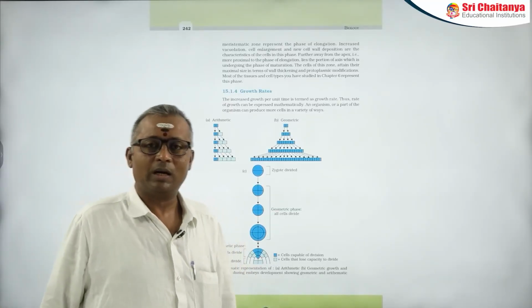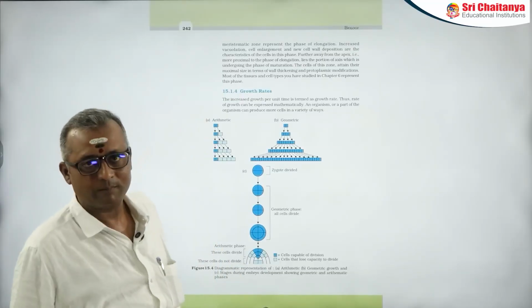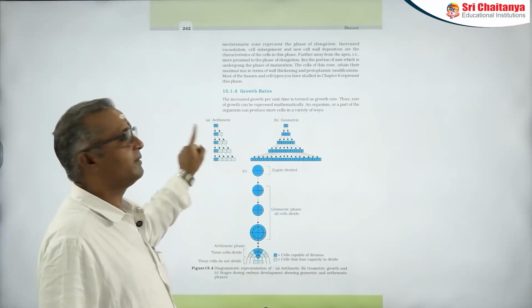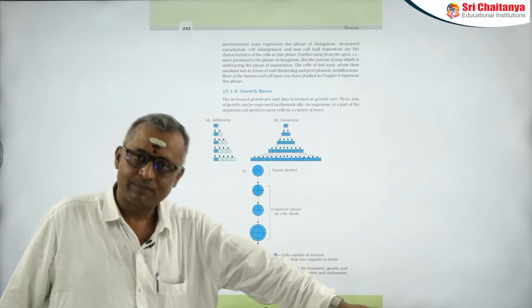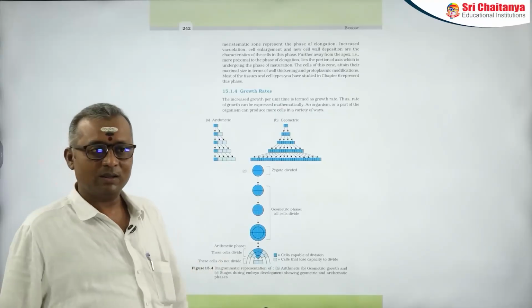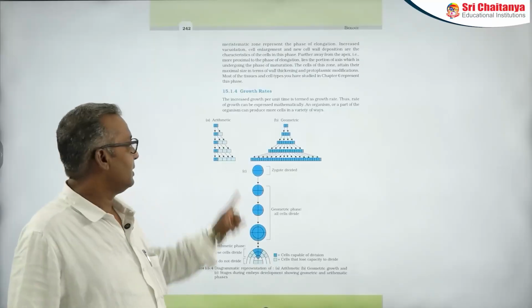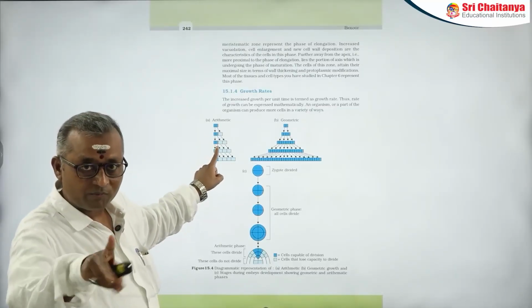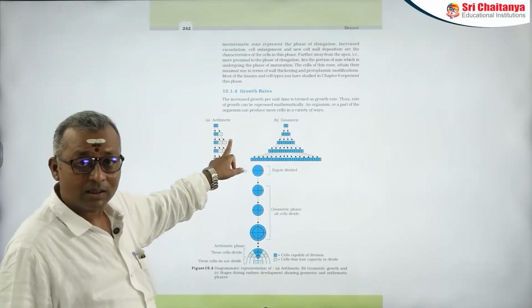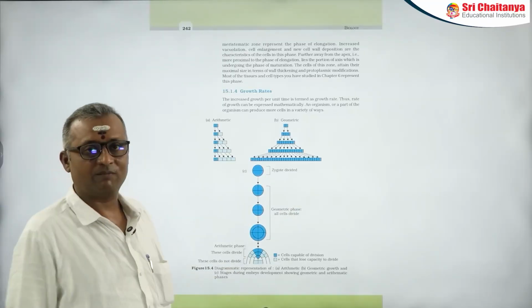Now, let us see about the arithmetic growth. In arithmetic growth, after every division, out of the two cells formed, only one cell retains the division capacity and the other cell becomes permanent. Whereas here, after every mitotic division, both the daughter cells retain the division capacity. I think you got the clarity. Here, out of the two cells formed from every parental cell, only one cell retains the division capacity, but the other cell becomes permanent. Whereas here, both cells retain the capacity of division.